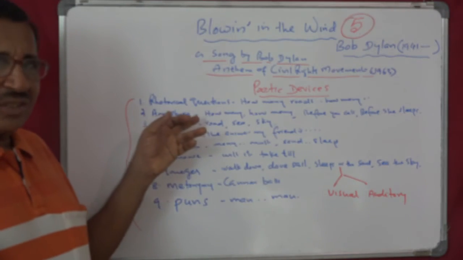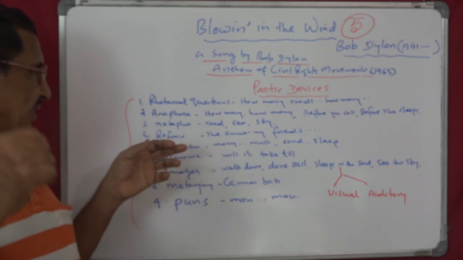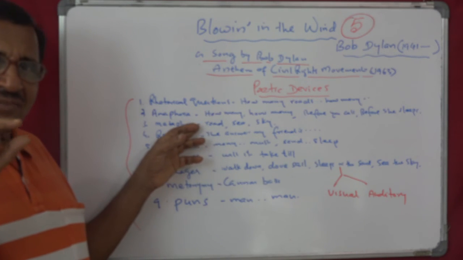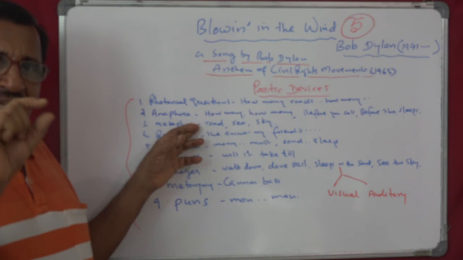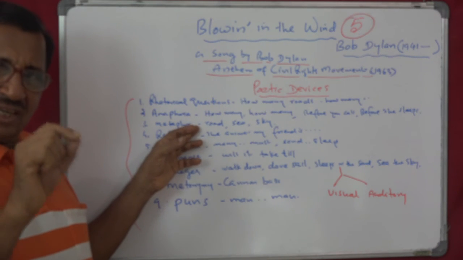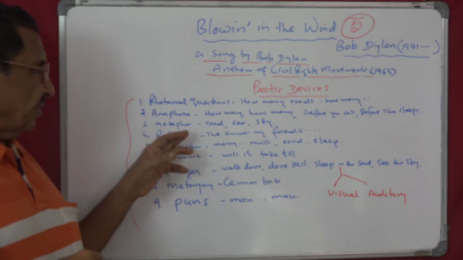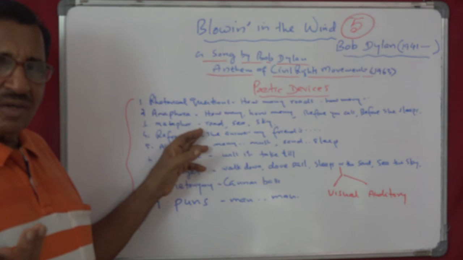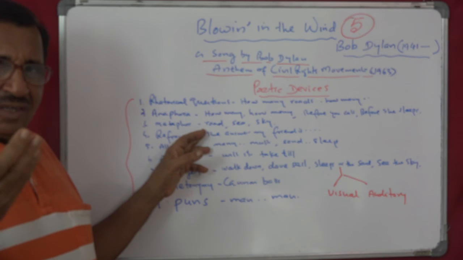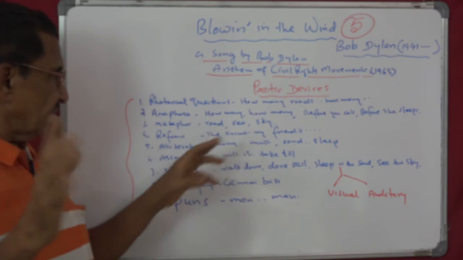Rhetorical questions are asked just for emphasizing something. Anaphora means beginning lines with the same words, repeating the same words in line after line of a poem. Metaphor is implied comparison, like rod, that is experience in life, as we have seen.